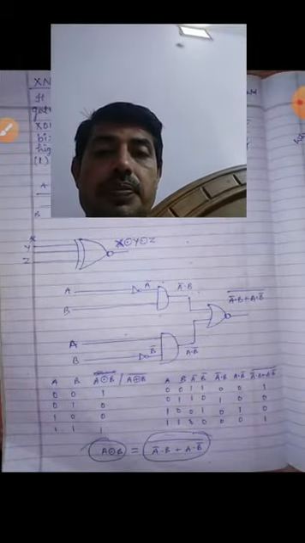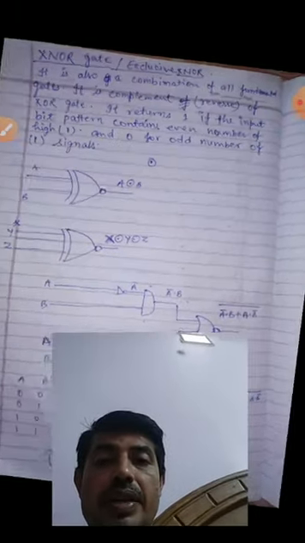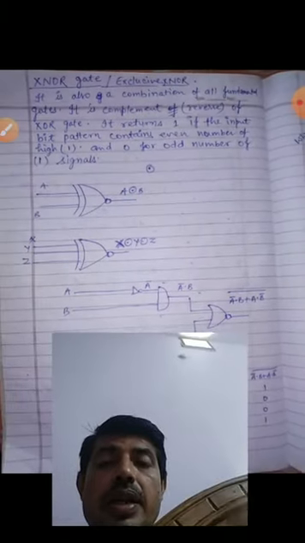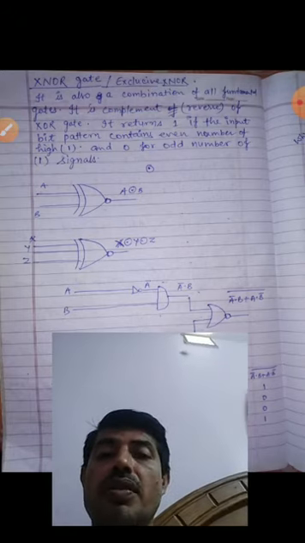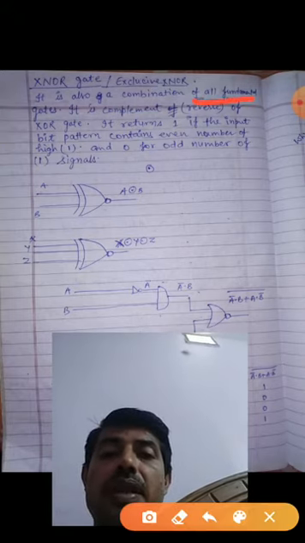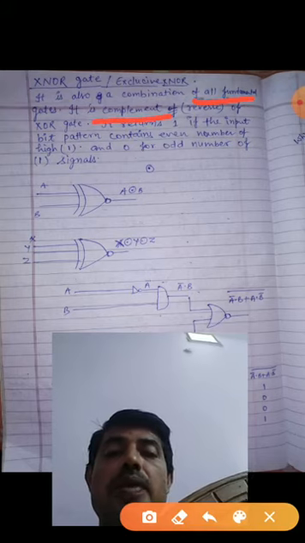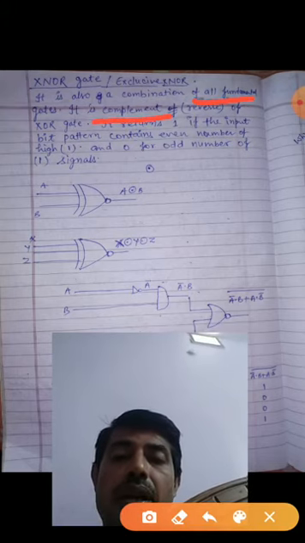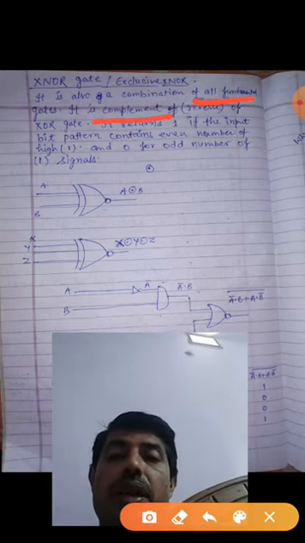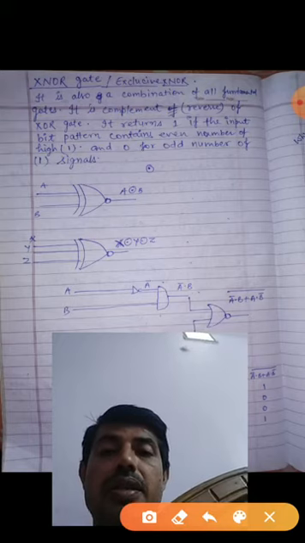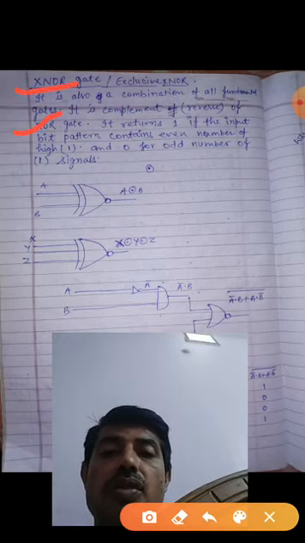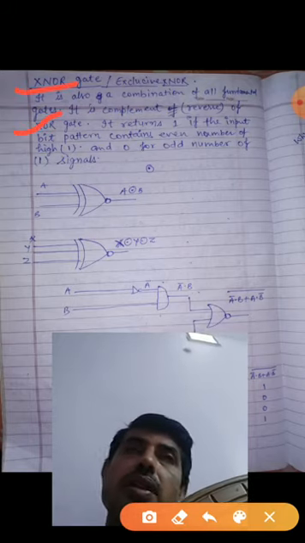This is the XNOR gate. XNOR gate is what? It is the reverse of the XOR gate. It is also a combination of the fundamental gates, but it is a complement, meaning whatever output the XOR gate gives, it gives the reverse. So the XNOR gate is a complement of the XOR gate.